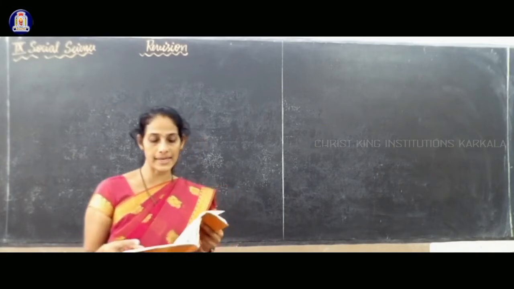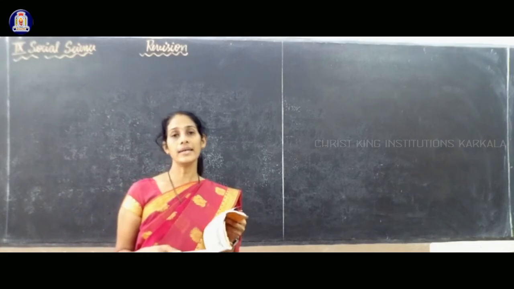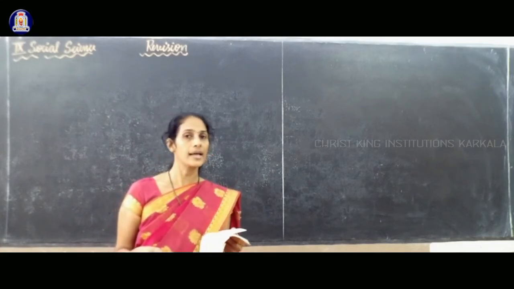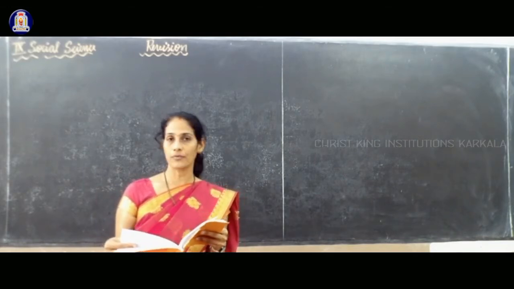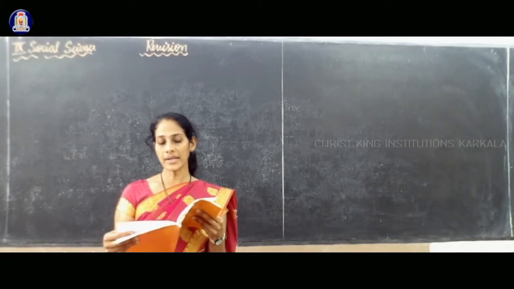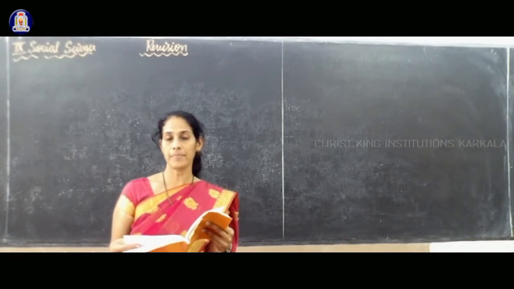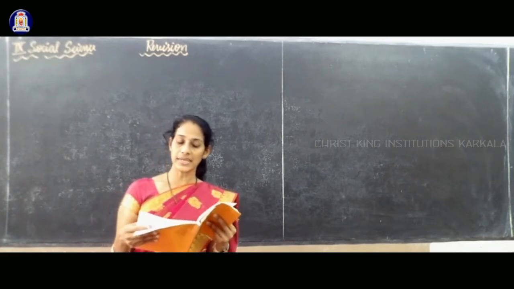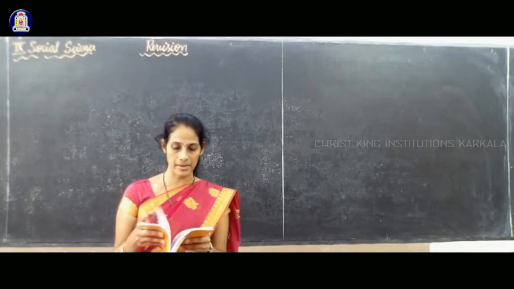Page 85 onwards, that is gender and socialization, that topic is deleted from this lesson. So gender and socialization is not there for your study; till urban communities, that is under neighborhood, the last word urban communities, till there is there for your studies. Gender and socialization is not there for your study, remember.